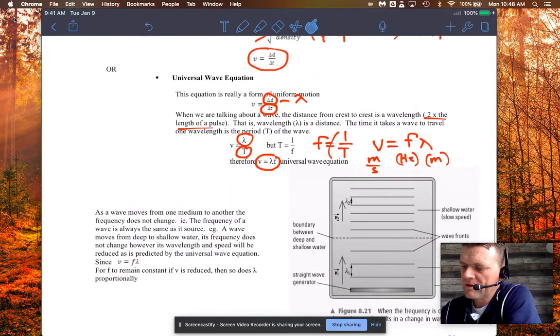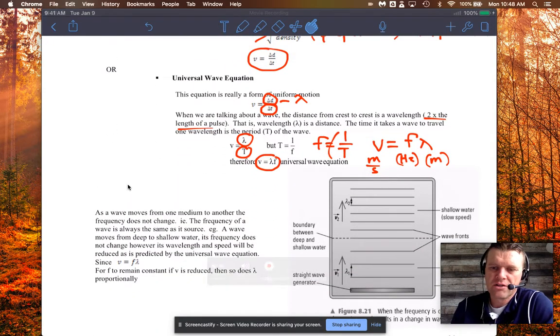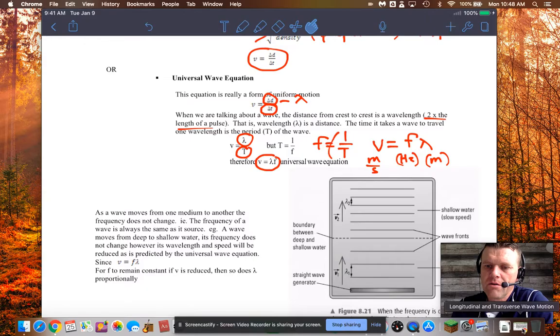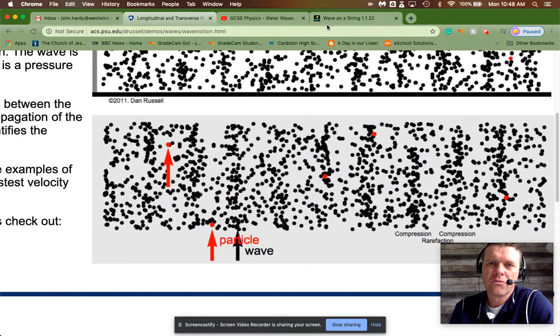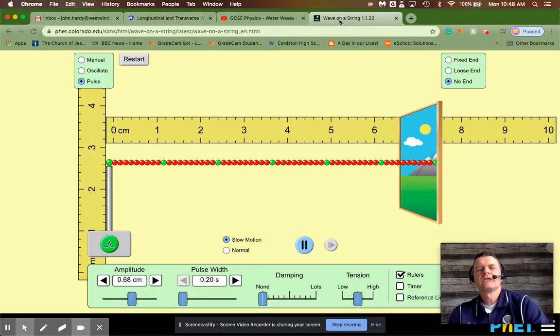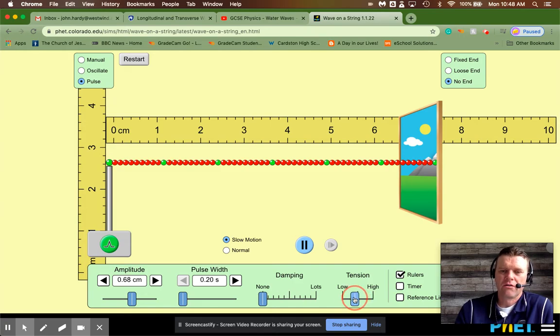Before I talk about this last one, let's go back to these animations so I can show you some of the properties of the waves. So here's basically a string, and here on the left is my source. Okay, and I'm going to start by generating a pulse. The tension, we're just going to put the tension here. If you can see that, it's just in the middle.